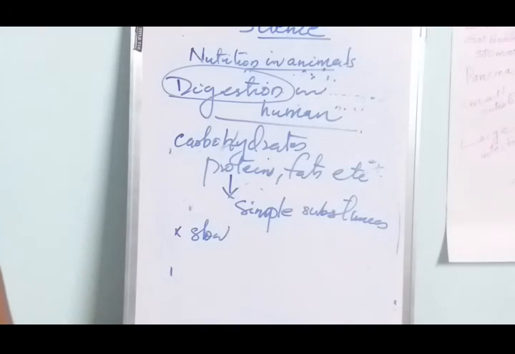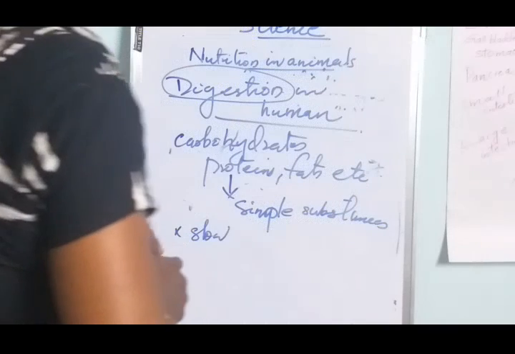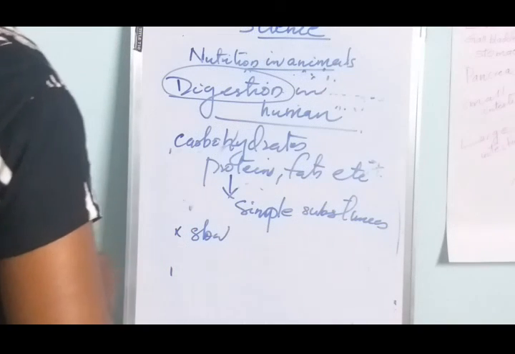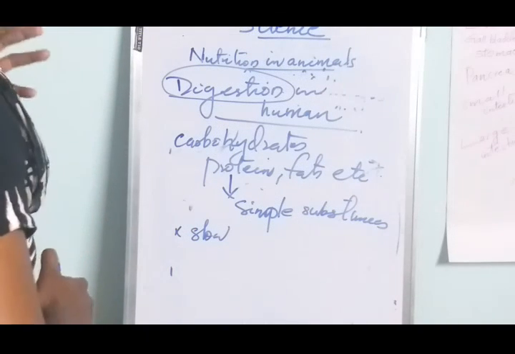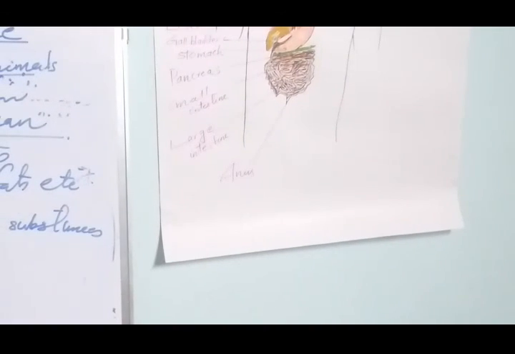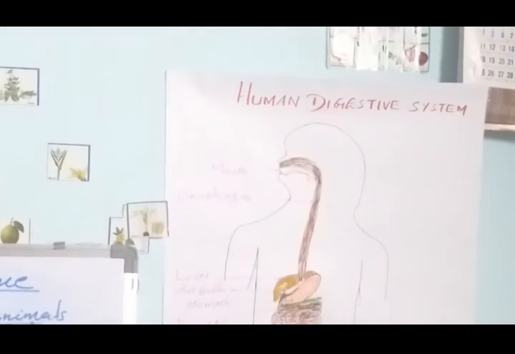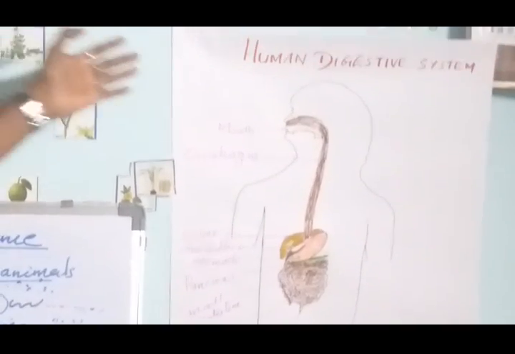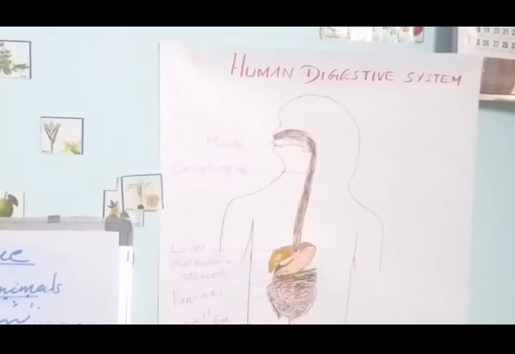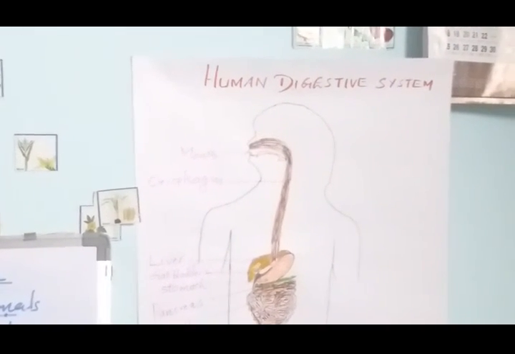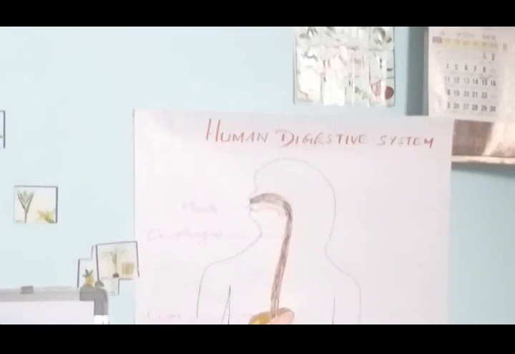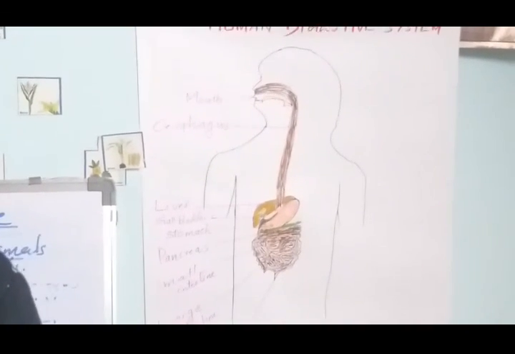There are several organs that take part in the process of digestion, and all these organs constitute the digestive system. Now we can see the human digestive system. What are the organs that constitute the human digestive system?